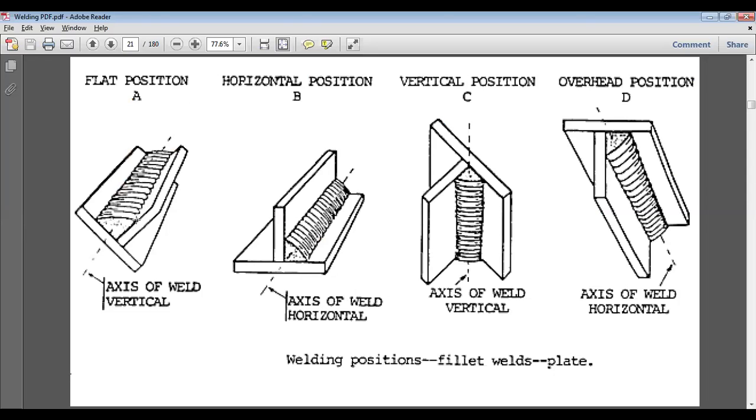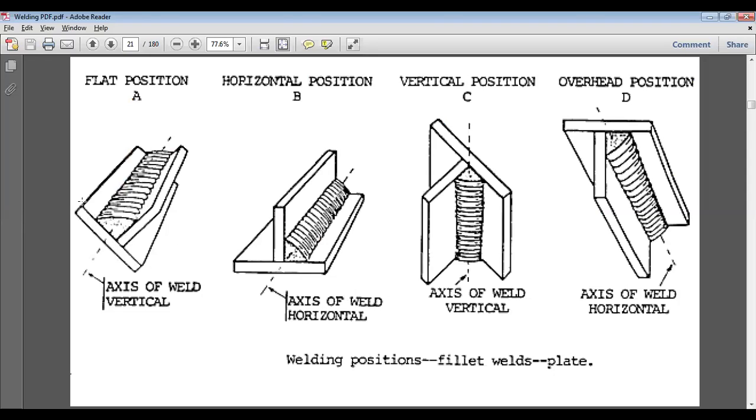Then we have the horizontal overhead position. This is also done by raising our head onto the roof. This also has the axis of weld horizontal. These two have the weld axis horizontal. Then we have the axis of weld horizontal, where we are doing it on top of the table, and this is the axis of weld